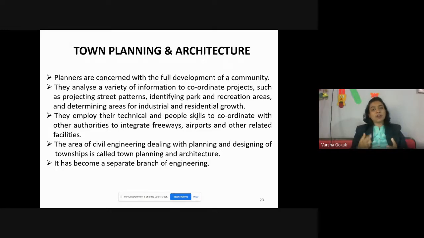Not only that, they take care of, sometimes in villages also, water, where there is a common tank, right? So that is also taken care of. This is for residential area growth for the people, and then they should be able to transport easily. Sometimes now these new things are coming up, wherein parks are done. There is a park, there is a gym, there is everything in that locality only, recreation areas and all. So all that comes under town planning and architecture. That is also called a township.